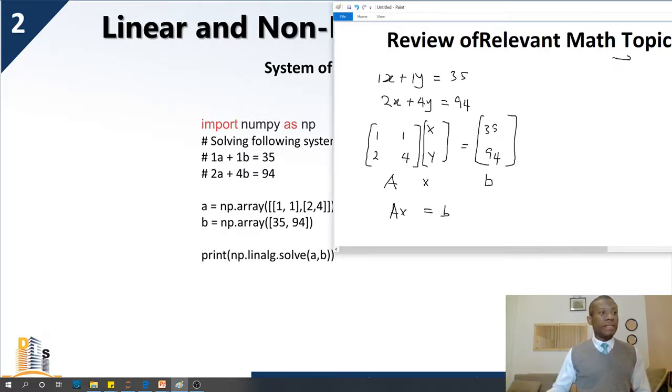So naturally X, which is your unknowns, is equal to B over A, right? Or we can say B times A to the power of -1. So this is how to solve it. This is how Python solves this, the way it solves it in the system. This is the underlying method used by Python to solve linear equations. And now let's do it to see how it works.